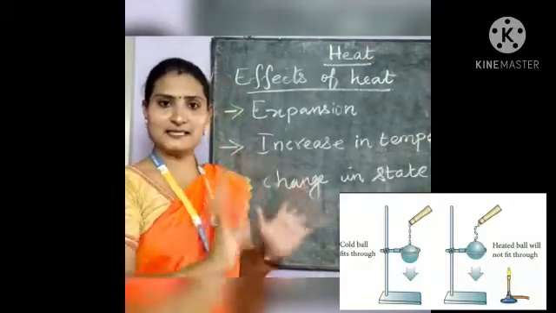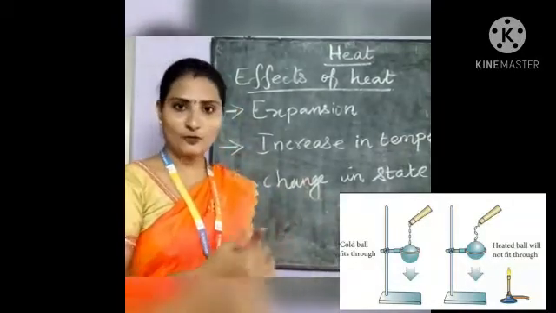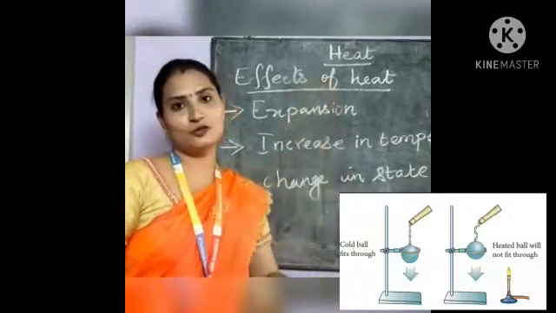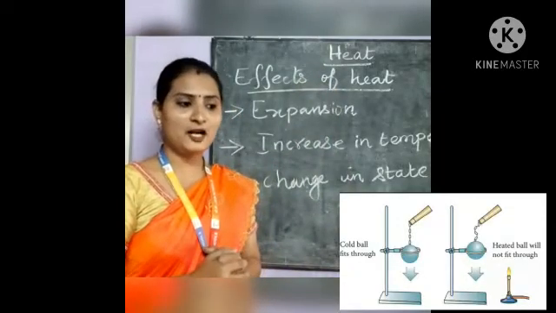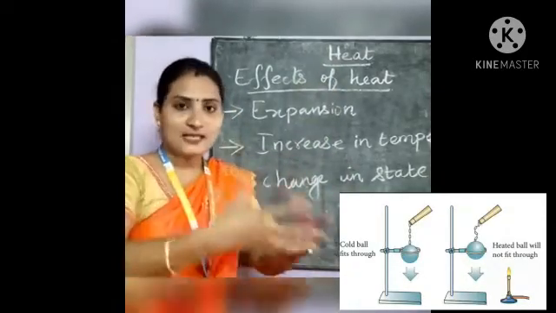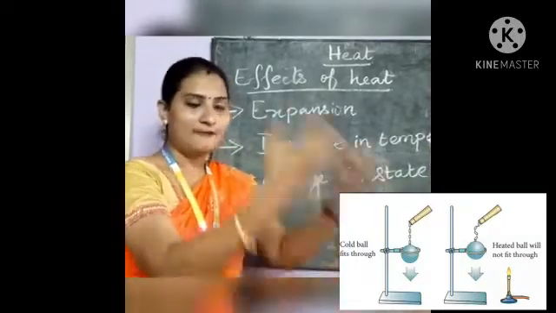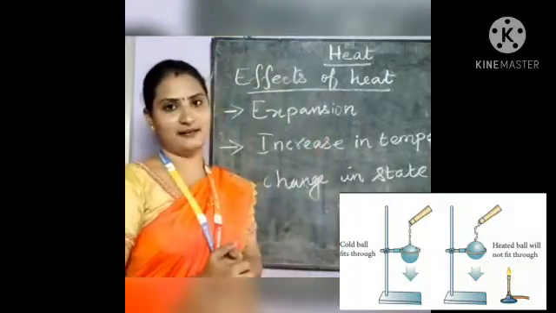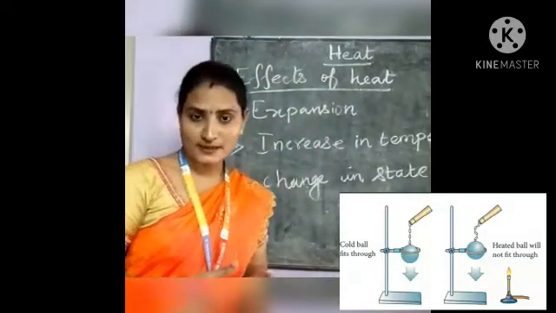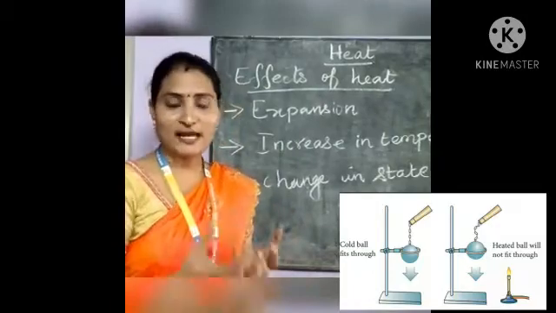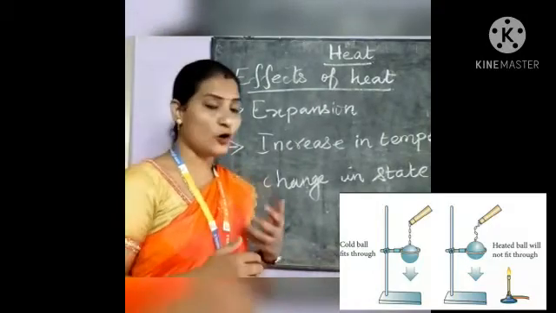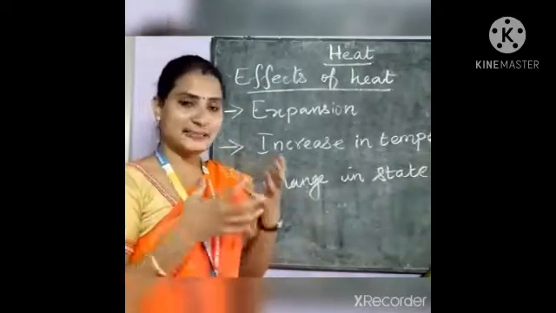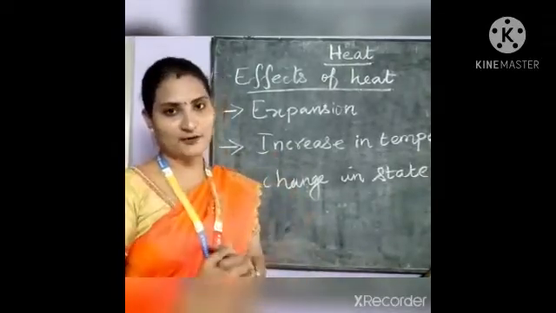So leave it as it is for a few minutes. After a few minutes, the metal ball could pass through the metal ring, because after some time it loses the heat to the surroundings. After losing the heat, it is able to pass through the metal ring. This shows heat can cause expansion in solid substances, and this is also applicable to liquids as well as gases, but expansion will occur more in the case of gas.